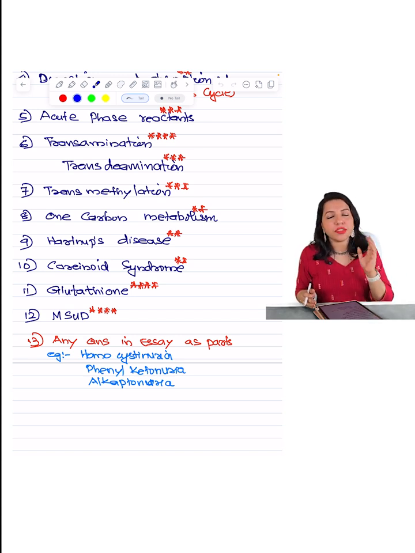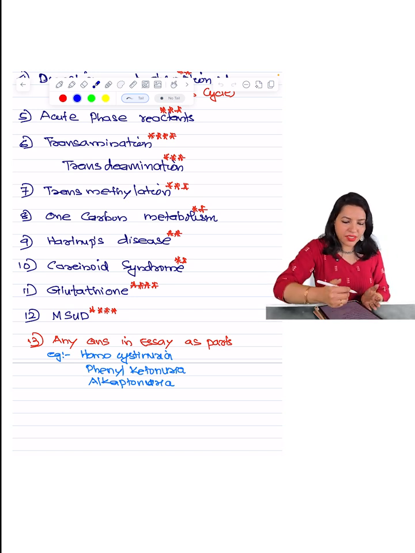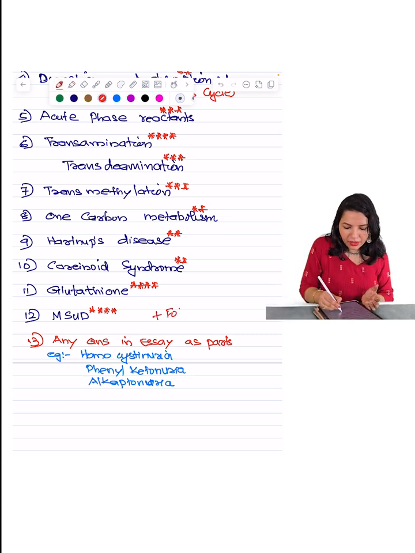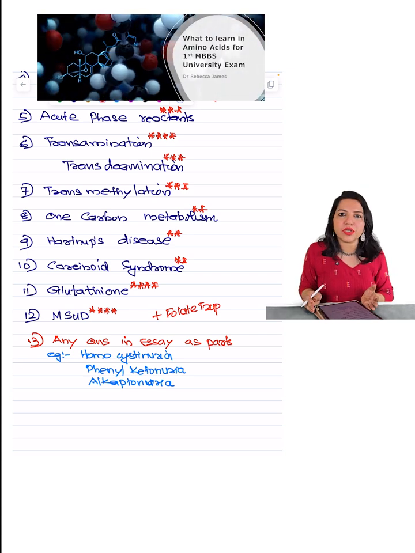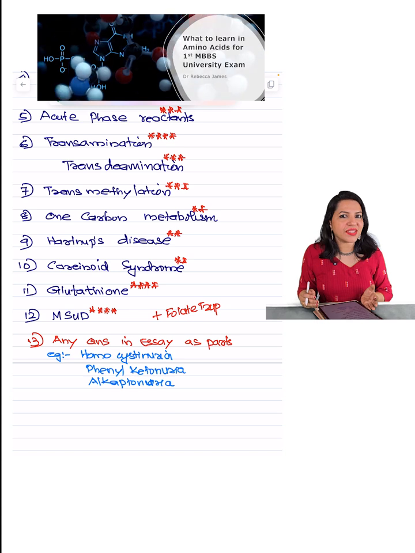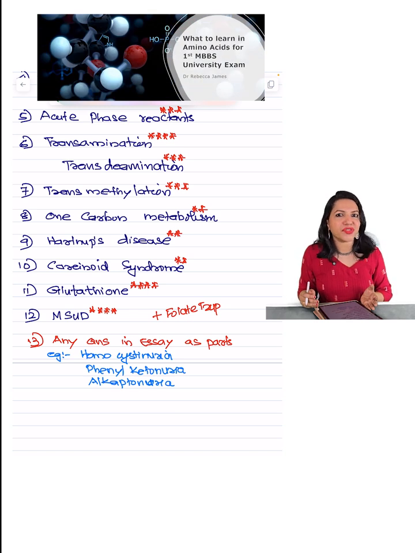So that is why be choosy whenever you are learning for biochemistry. Pick and choose the most important topics. That is how you prioritize the topics and learn. Then any essay question can be asked in parts that I have already told you. Plus one thing more I will write here is the folate trap. That is also a short answer question that you can get, and that is coming along with the sulfur containing amino acid metabolism. So these are the topics that you have to highlight when you are learning amino acids and proteins.